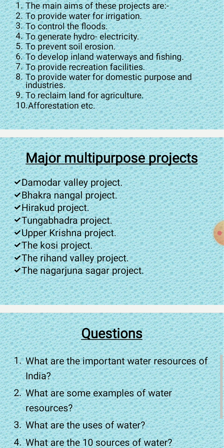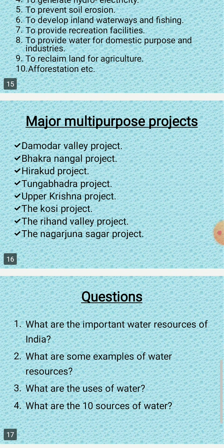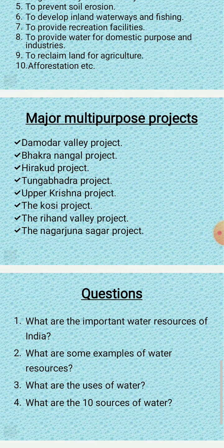Now lastly, the Nagarjun Sagar project is the largest multi-purpose river valley project. The dam is built across the river Krishna in Telangana. Irrigation and generation of electricity are the main purposes of Nagarjun Sagar project.